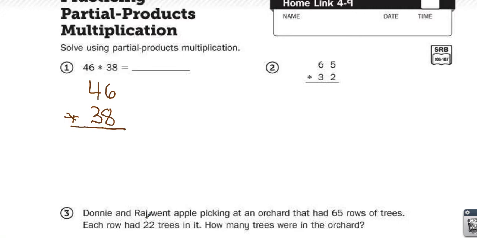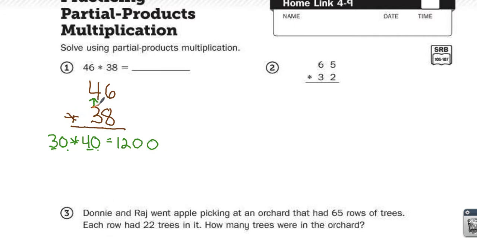Okay, remember we're going to make a bow tie with our arrows, so I'm going to start with 3 times 4, but because the 3 is in the tens place, it's actually 30, and the 4 in the tens place is actually 40. So 30 times 40, I do the original fact, 3 times 4 is 12, then there's 2 zeros in the factors, so I add 2 zeros to the product.